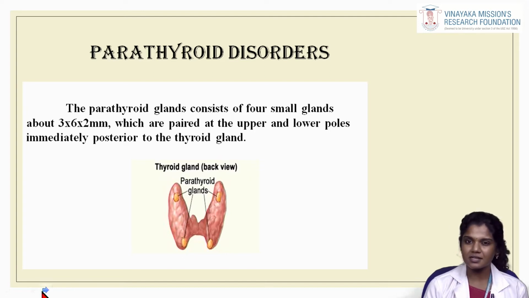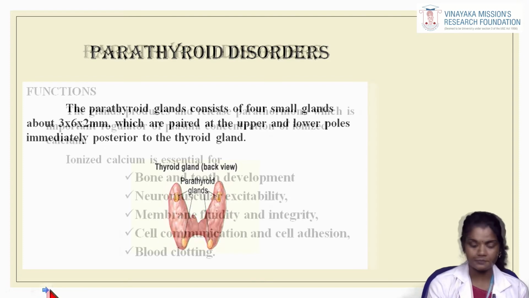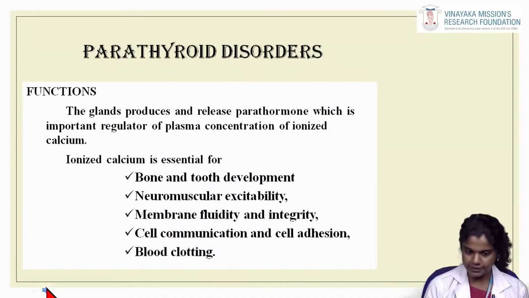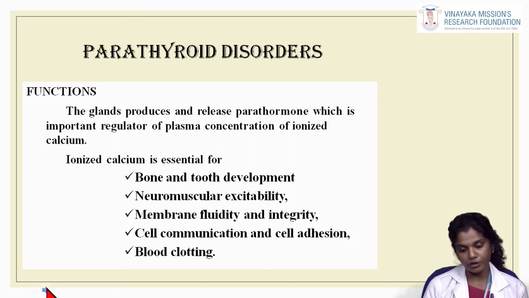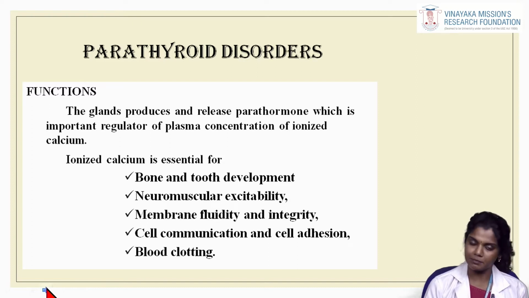So the parathyroid glands consist of 4 small glands approximately measuring about 3 by 6 by 2 mm, which are paired at upper and lower poles immediately situated posteriorly to the thyroid gland. So the functions of the parathyroid glands include they produce and release the parathormone, which is an important regulator of plasma concentration of ionized calcium. This ionized calcium is again essential for bone and tooth development, neuromuscular excitability, membrane fluidity and integrity, cell communication and cell adhesion, and blood clotting.